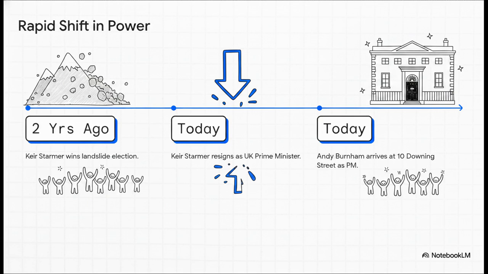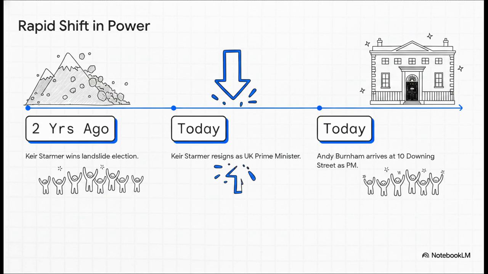A common learner mistake is using landslide for a small victory. No, it has to be a massive win. For example, the mayor won the election in a landslide. Fast forward to today, Starmer resigns. And on the exact same day, Andy Burnham arrives at 10 Downing Street to cheering crowds. It's a rapid, dramatic shift in power.